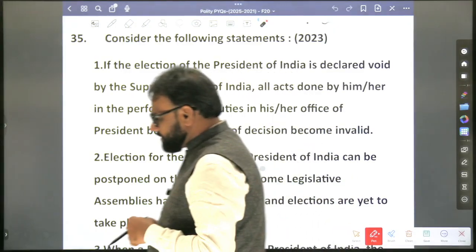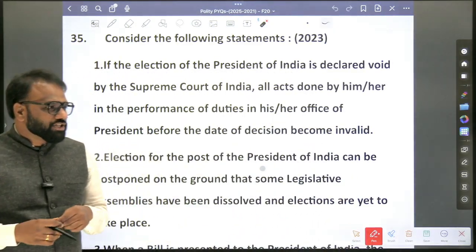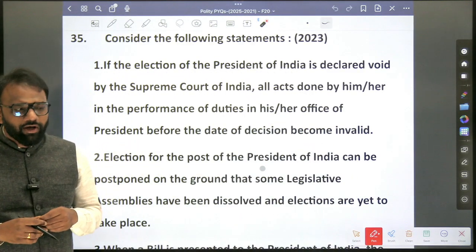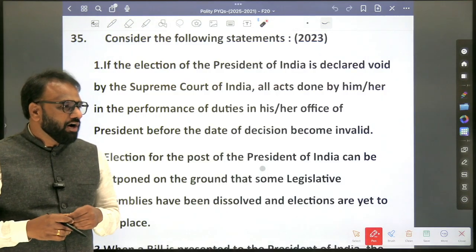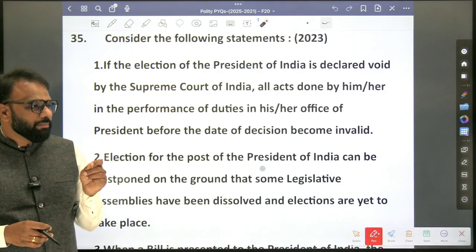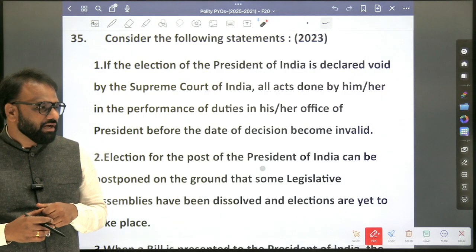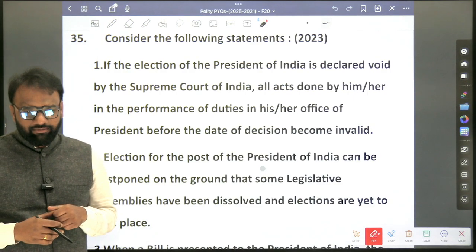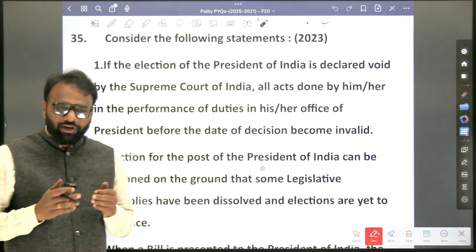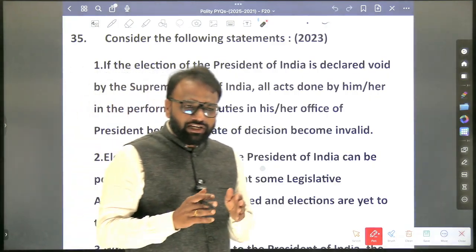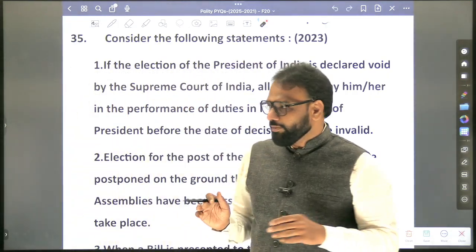Consider the following statements. If the election of the President of India is declared void by the Supreme Court of India, all the acts done by him/her in the performance of his duties of the President before the date of decision become invalid. False. Whatever official acts he has performed, they'll continue to remain valid.